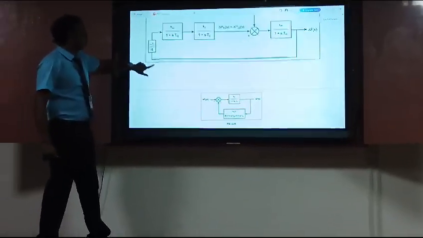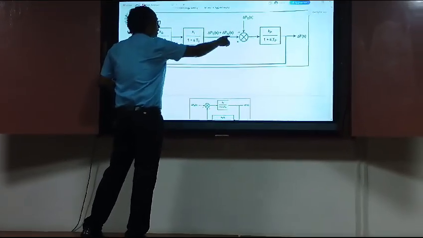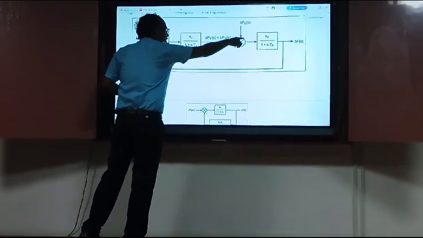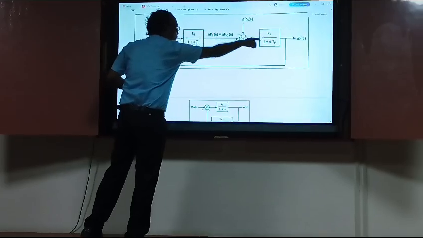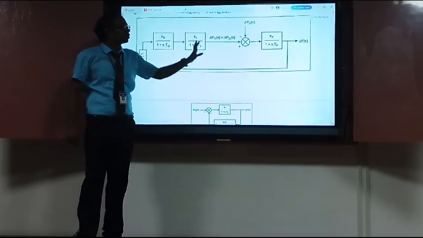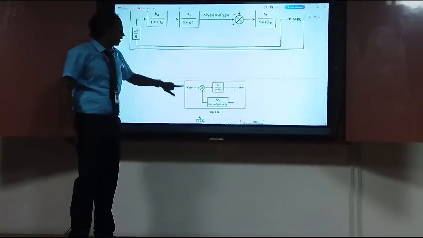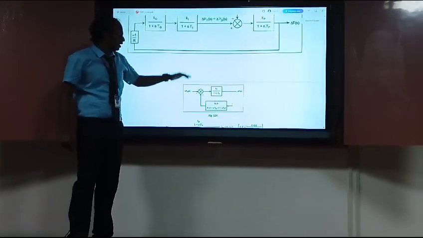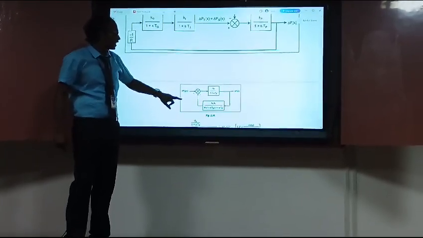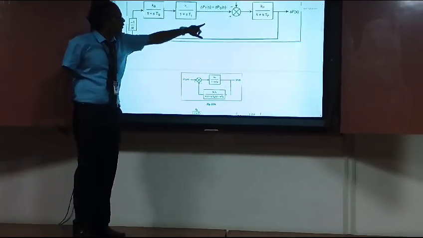For example, here one input is the turbine power generating power, and the demand power is another input. Two inputs and one output. So in a first order system, we have to reduce these two inputs into a single input and one output. Therefore, the block diagram should be represented in the form of what? Transfer function.